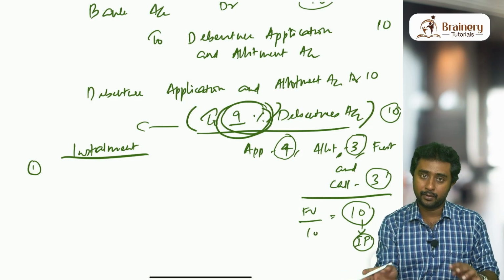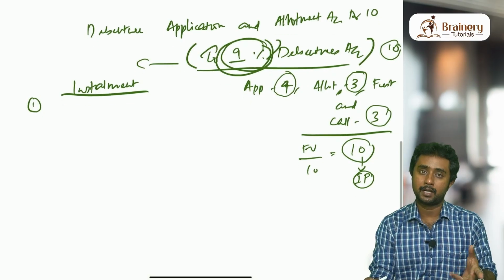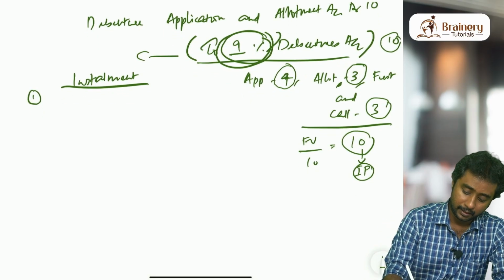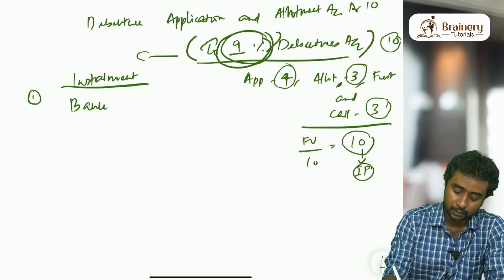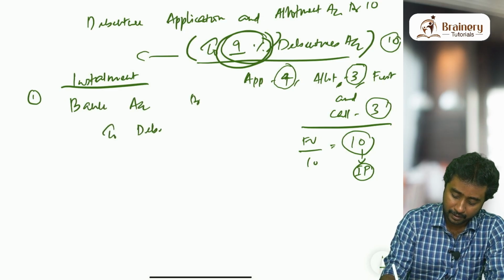In this case, if it is installment, how will we pass the entries? What are the entries? In shares, bank account debit to share application is the first entry. Similarly here also, bank account debit to debenture application will come.